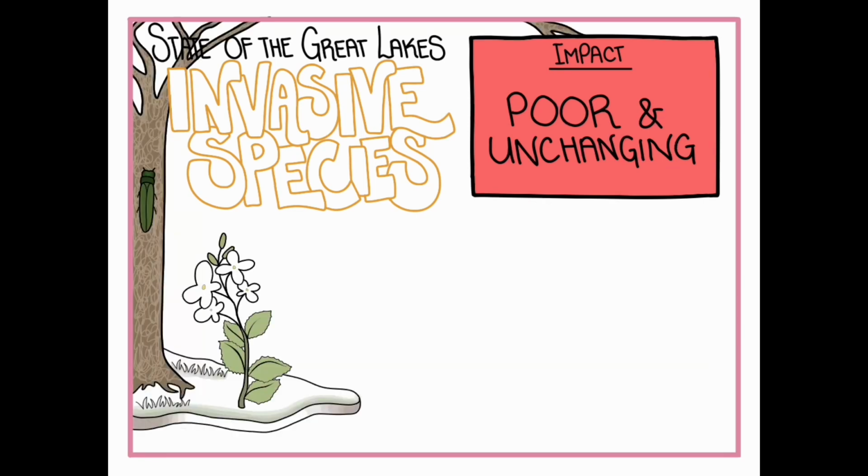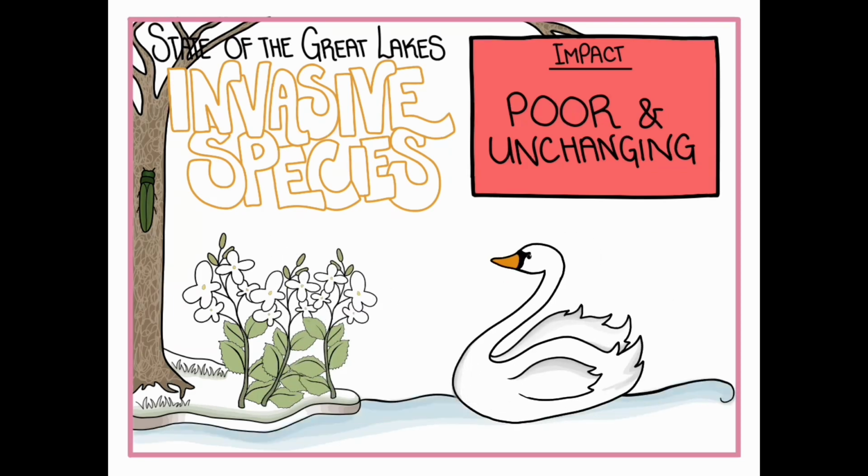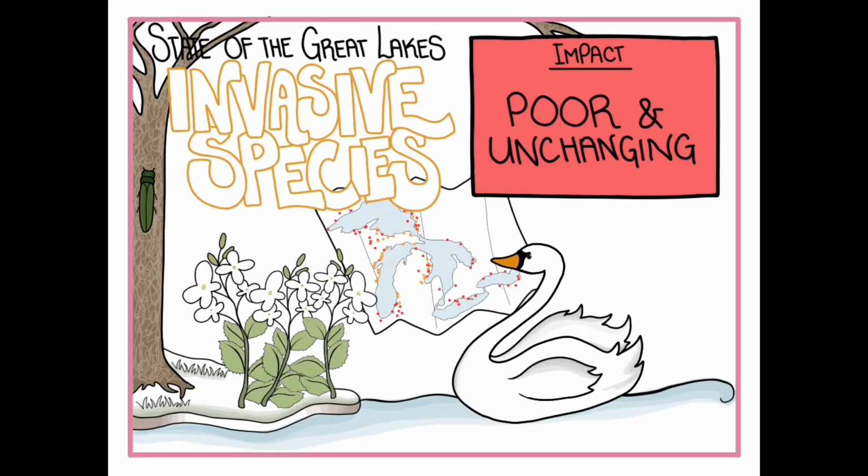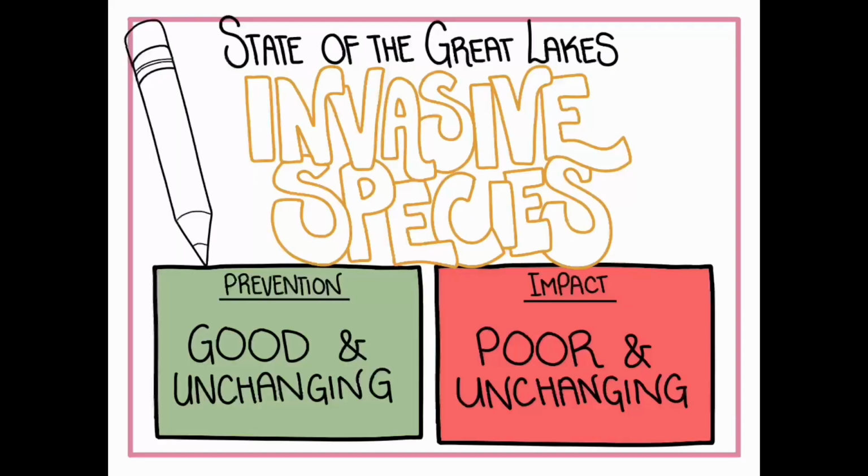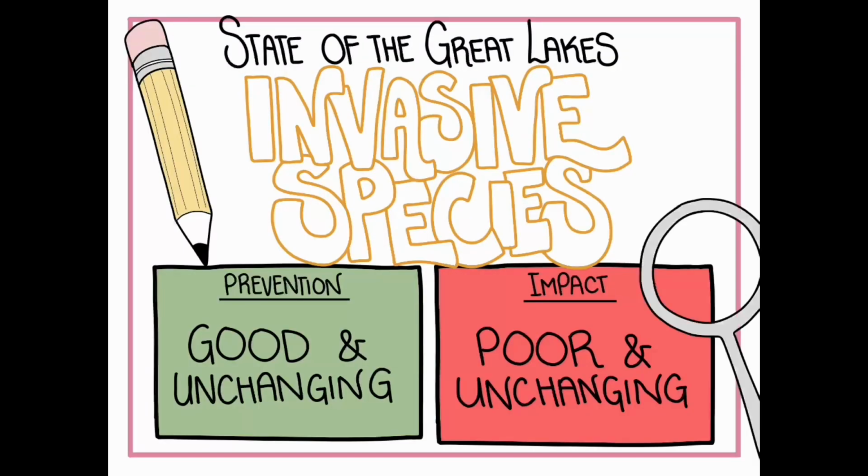Terrestrial invasive species such as garlic mustard, emerald ash borers, and mute swans can also impact the ecosystem and must continually be analyzed and reported using methods such as citizen science. Visit the State of the Great Lakes reports to learn more about the analysis, assessment, and impact of invasive species and find out what's being done to prevent further establishment in order to protect our native species.